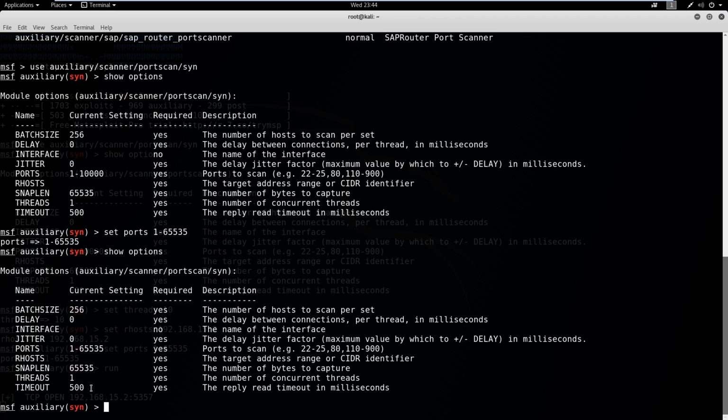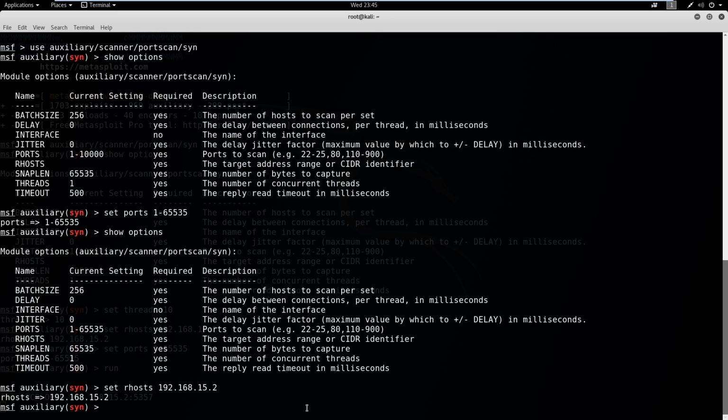The really important one here, I guess there's a couple, is our hosts. Our host is the machine that we're trying to scan or the range that we're trying to scan. You can see here that it says the target address range or the CIDR identifier. We're not going to do a range, but we are going to just do a host. I'm going to use the same host I've been using.